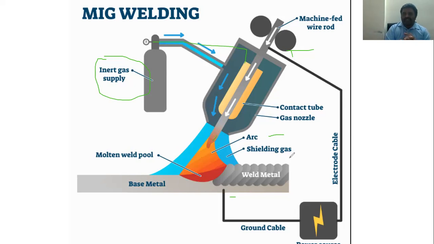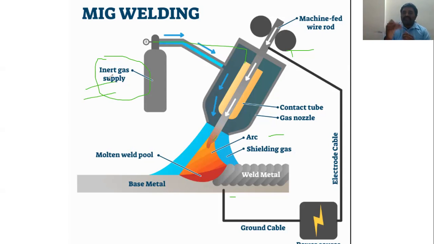The shielding gas depends upon the work material. It may be argon and helium, but here we can use argon, helium and carbon dioxide. Be careful: when I say inert gas, I mean argon, helium and carbon dioxide.